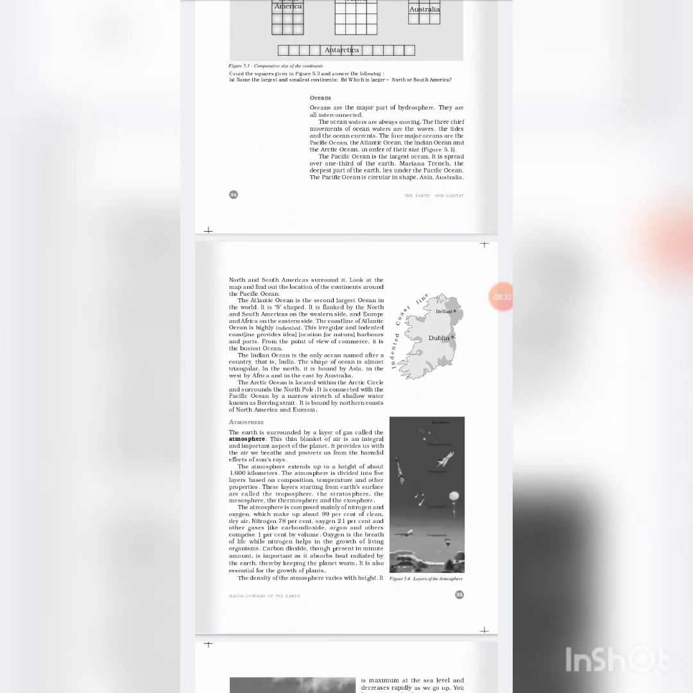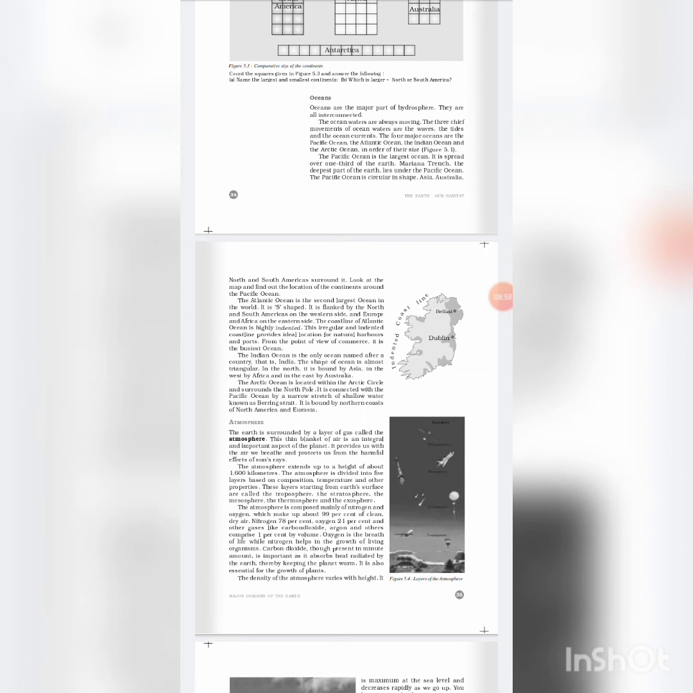The Pacific Ocean is the largest ocean. It is spread over one-third of the Earth. Mariana Trench, the deepest part of the Earth, lies in the Pacific Ocean. The Pacific Ocean is almost circular in shape. Asia, Australia, North and South America surround it.